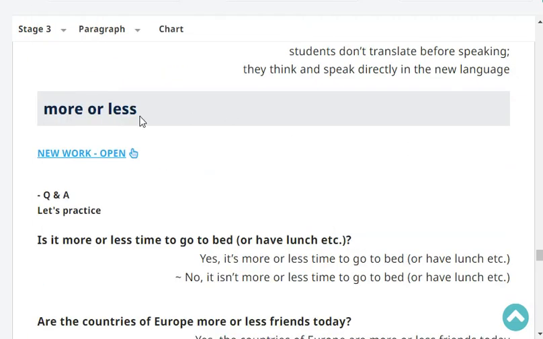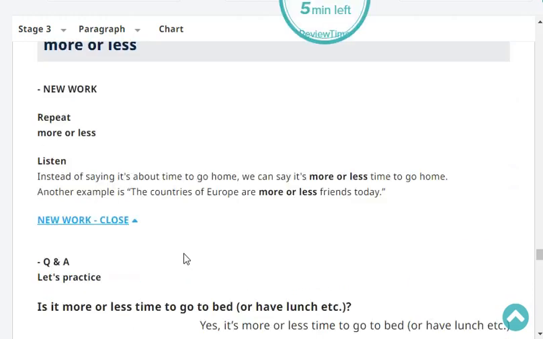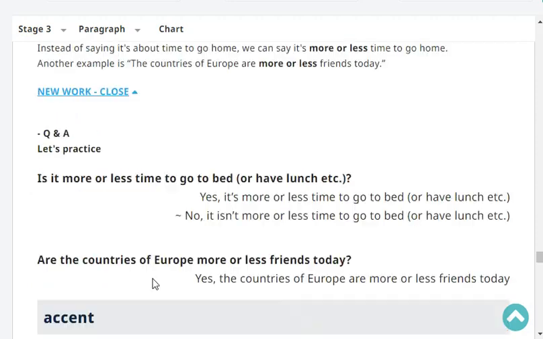Next, repeat: more or less. Very good. Okay, listen. More or less. Instead of saying it's about time to go home, we can say it's more or less time to go home. Another example is the countries of Europe are more or less French today.